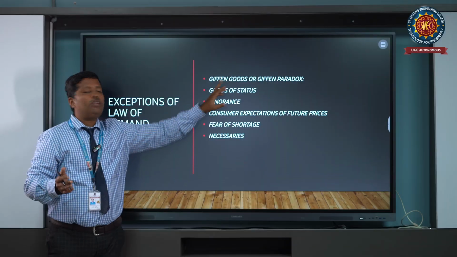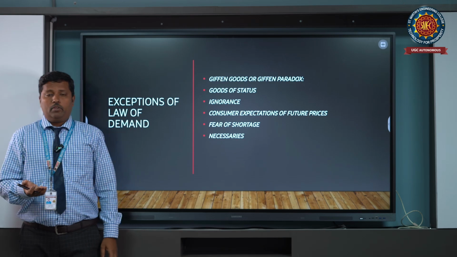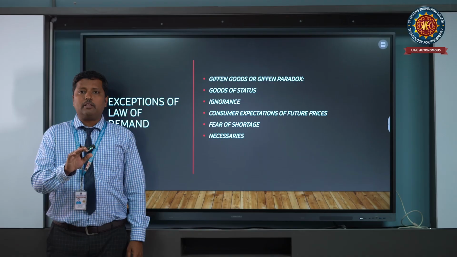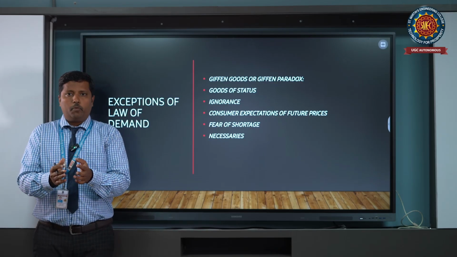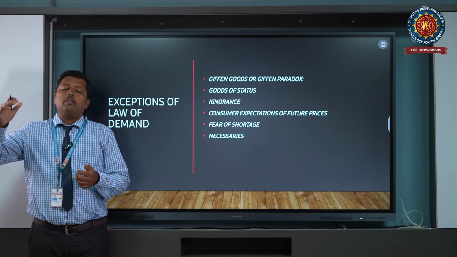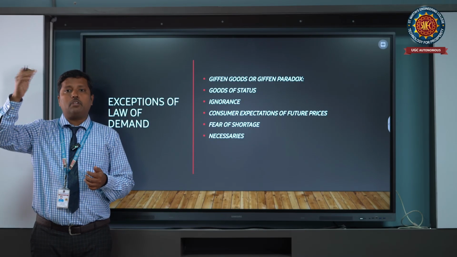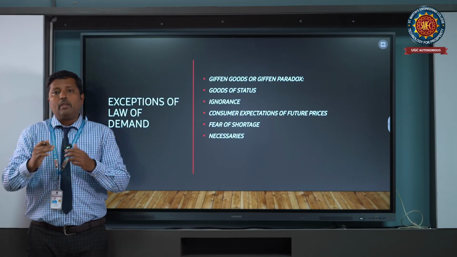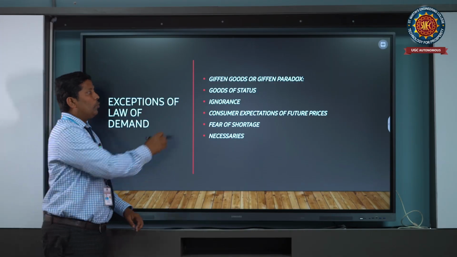That is the concept of the given goods. And next one, goods of status or Veblen goods. Goods of status means, usually, if you are purchasing one type of commodity, one type of good, then automatically the luxury goods have high prices. Whoever is purchasing luxury goods, the demand has increased at that certain state. So that is called goods of status.